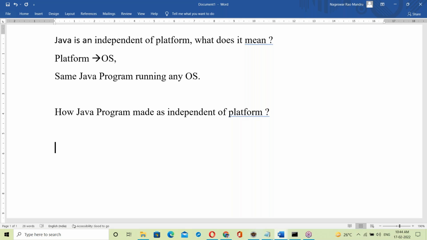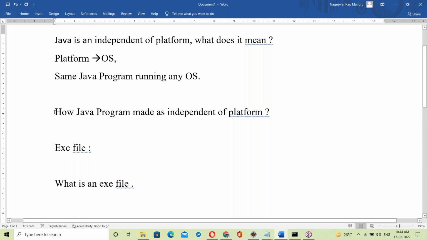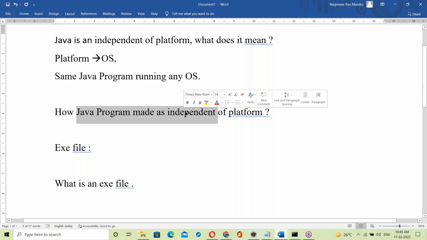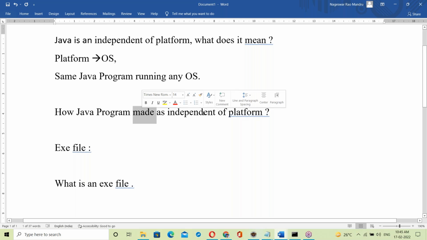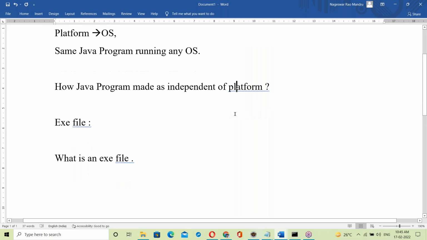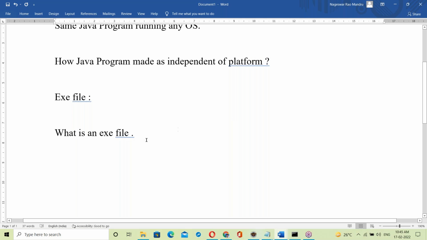Yes, for this purpose, first of all, we should discuss the exe file. So what is an exe file? To understand how a Java program is made platform independent, you must have exe file knowledge. What is an exe file?